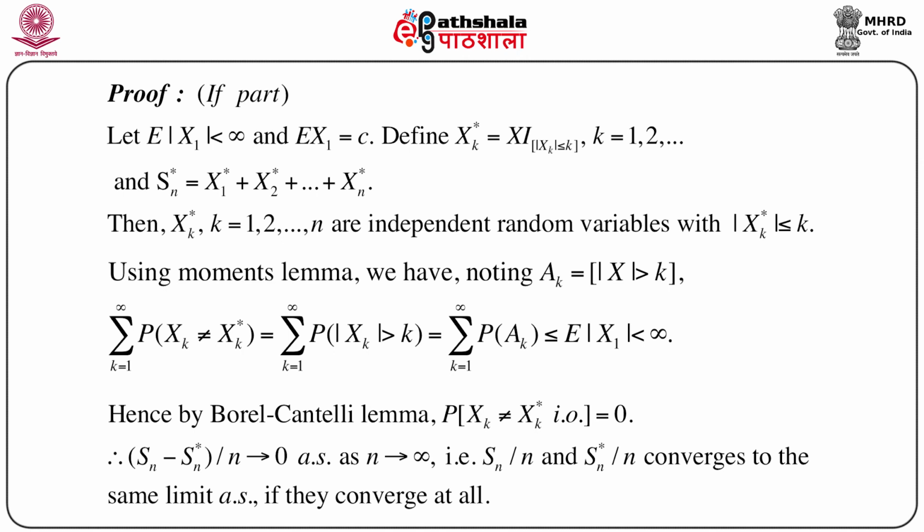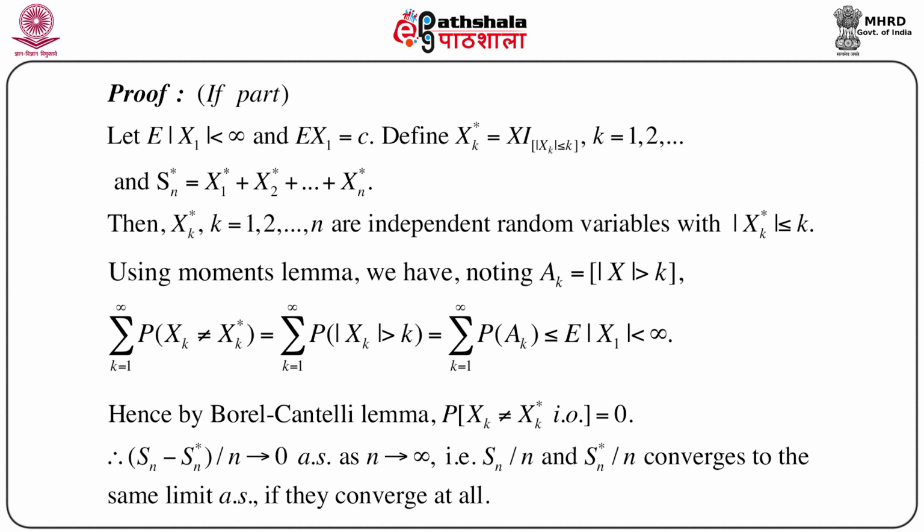Suppose expectation of mod x1 is less than infinity, because this is the if part. So we can assume that expectation of mod x1 is less than infinity, and let's say expectation of x1 equals c. Now we define a new random variable, call it xk star, which equals xk times the indicator function over the set modulus of xk less than or equal to k. And we define this xk star variable for k equals 1, 2 and so on.